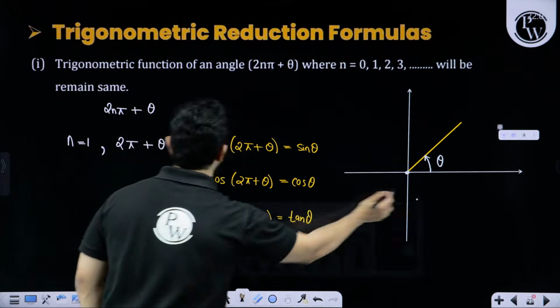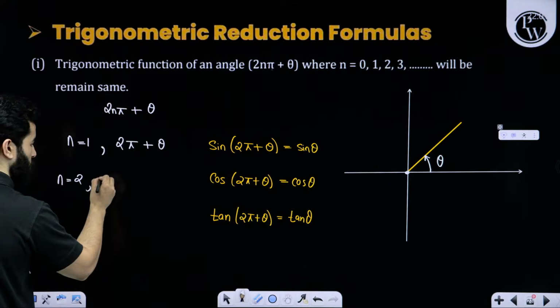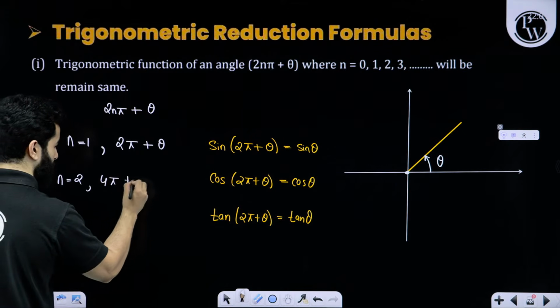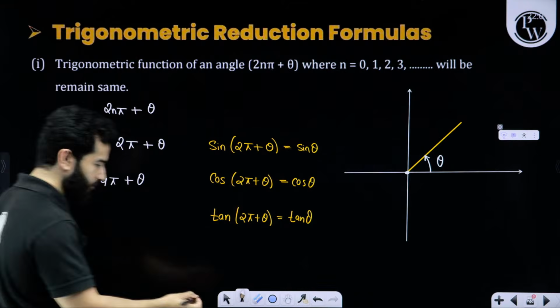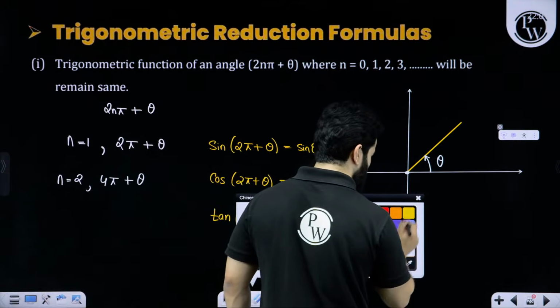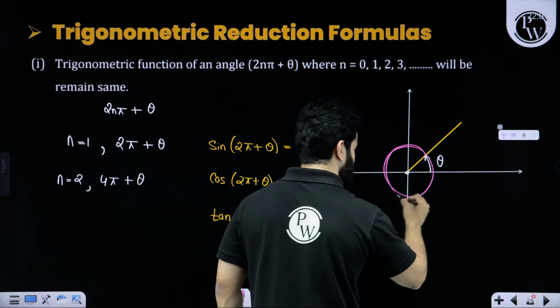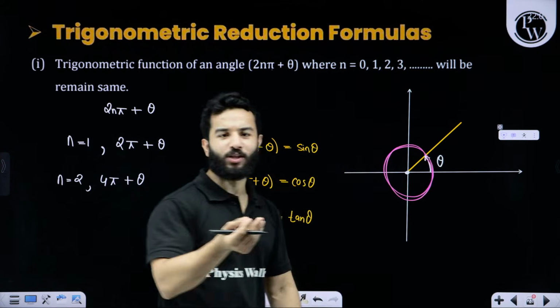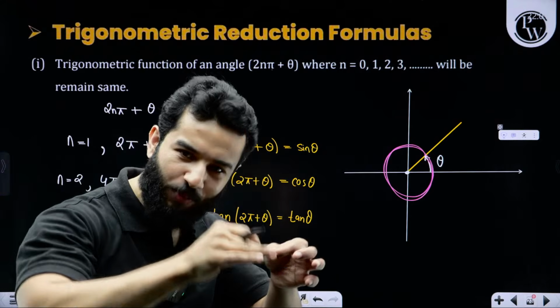Now let's say we are talking about n equal to 2. For n equal to 2, it will become 4 pi plus theta. That means this was 360 degree, this is 720 degree. This means that now we are talking about one circle, another circle. Again we are reaching back to the same point. If you move 10 circles, again you will reach back to the same point.